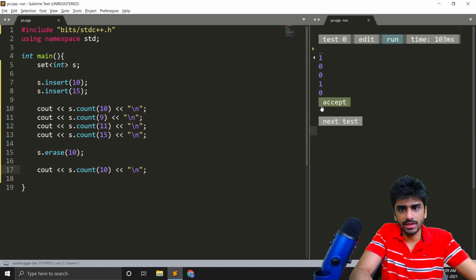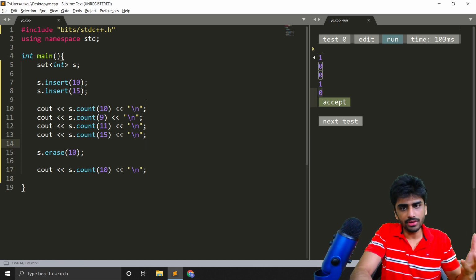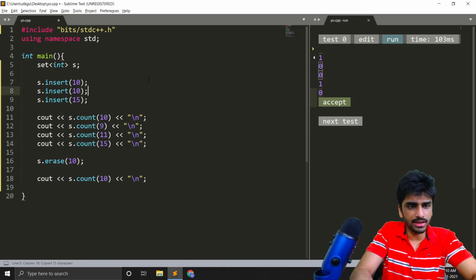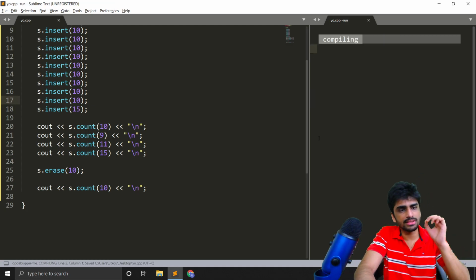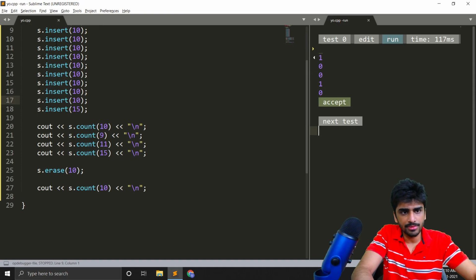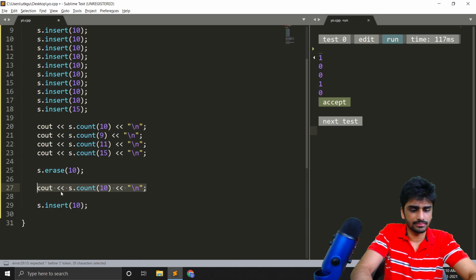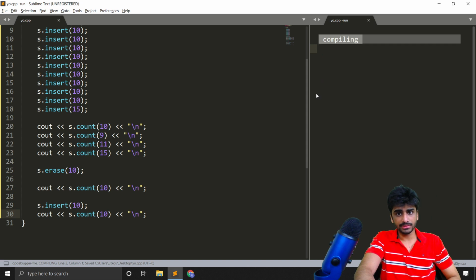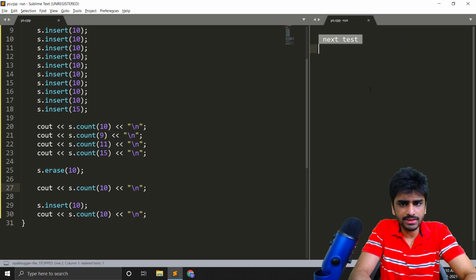So this time it should give us 0 because that element has been erased, and the count always stays 1. So even if we insert a number multiple times, it does not matter, the count will be 1, and if we erase it only once, it will be gone. So no matter how many times you insert an element, once you erase it, it's gone. But if you insert it again, then it will be back. Okay, so just because we inserted it again, now it is back. So in general, that's how sets work.